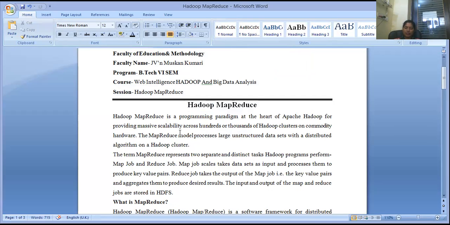What does this mean? It is a programming paradigm in which we use Apache Hadoop, a type of software we use to perform data science work on Hadoop. So it provides massive scalability across hundreds and thousands of Hadoop clusters.